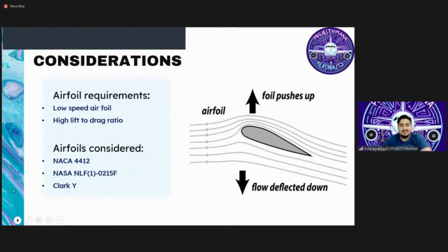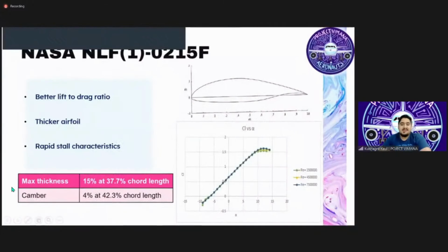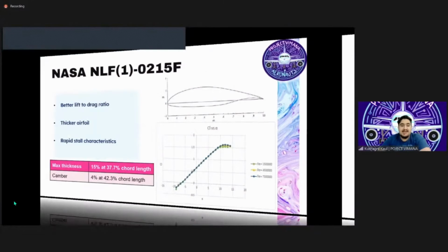The NASA NLF. As you can see on the screen, the specs are on the bottom left, and on the bottom right, we have the graph of the CL versus alpha. On analyzing this graph, we get that it has a better lift to drag ratio. It's a thicker airfoil, which makes it a good airfoil for a low-speed aircraft, but it has a rapid stall characteristic.